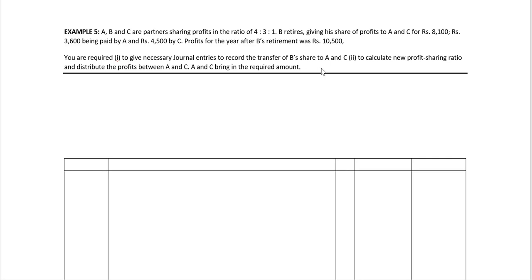However, for the second part of the question, where we need to get the new profit sharing ratio in order to distribute the profits for the year after B's retirement, we can utilize the gaining ratio. B is retiring and selling his profits to A and C for 3,600 rupees and 4,500 rupees. So if you put these two in the form of a ratio, we get the gain ratio between A and C, which will help us find out the new profit sharing ratio. So the working note should be to find out the new profit sharing ratio.